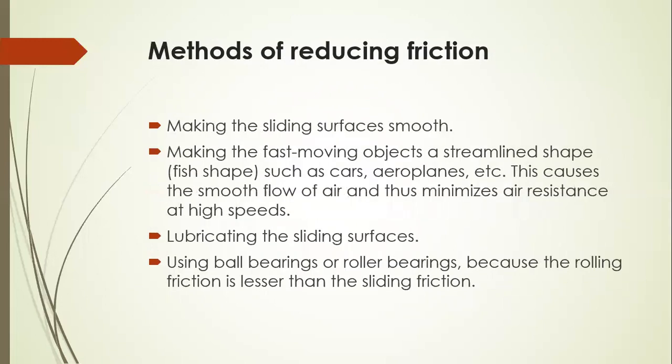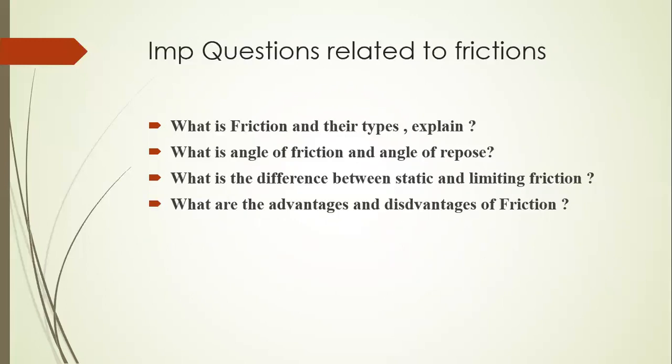Now, the methods of reducing friction are making the sliding surfaces smooth, and making fast moving objects a streamlined shape, fish shapes such as cars, aeroplanes, etc. This causes the smooth flow of air and hence minimizes air resistance at high speeds. Another method is lubricating the sliding surfaces, using ball bearings or roller bearings because the rolling friction is less than the sliding friction.